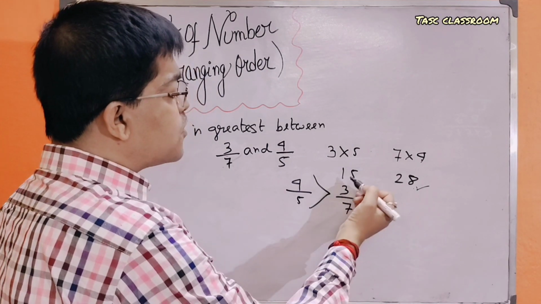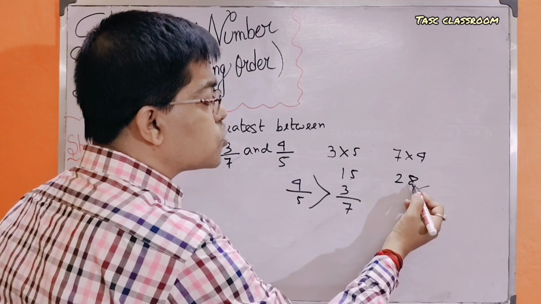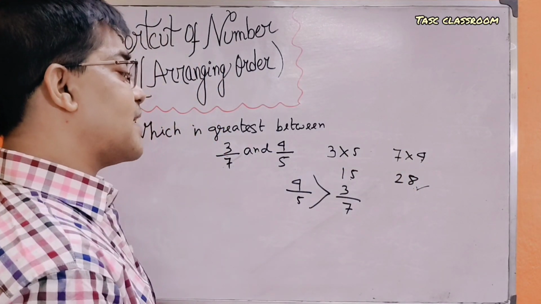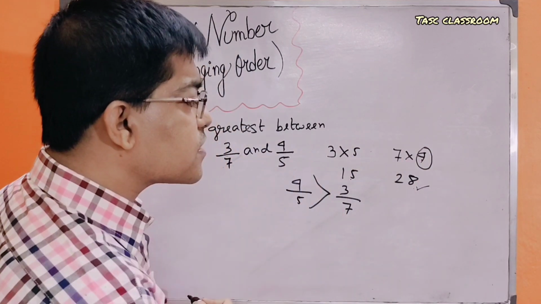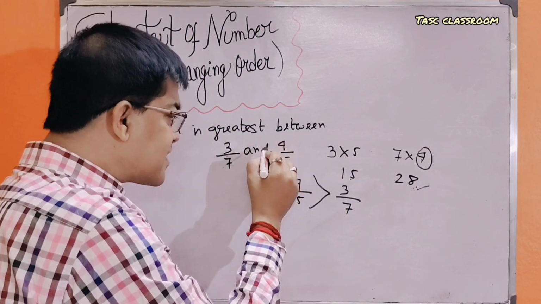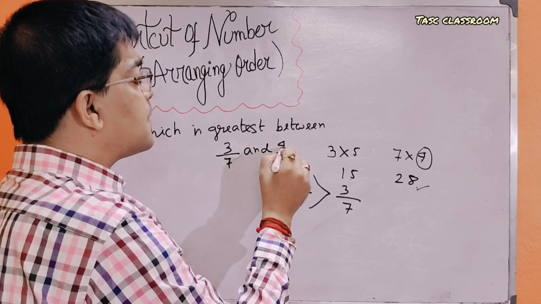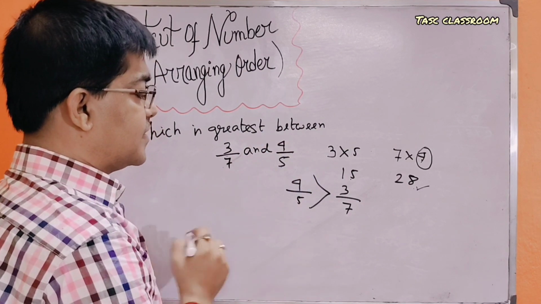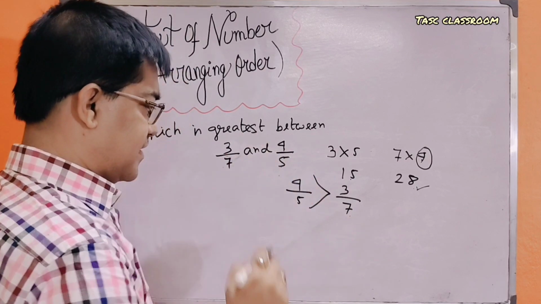Which is greatest among them? 28 is the greatest number, and the greatest number involves the numerator 4, and numerator 4 exists in the number 4 by 5. Then 4 by 5 is greater than 3 by 7.